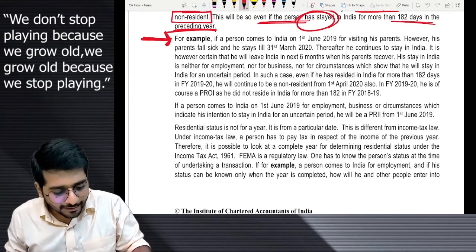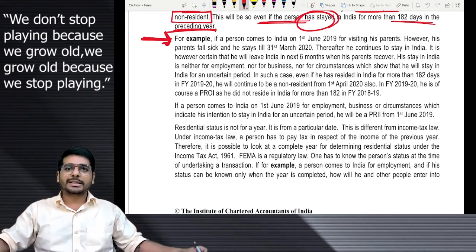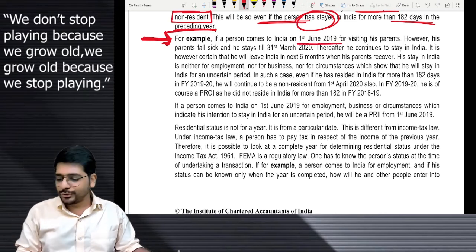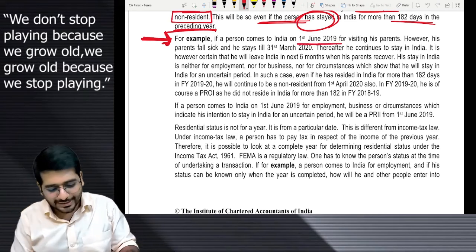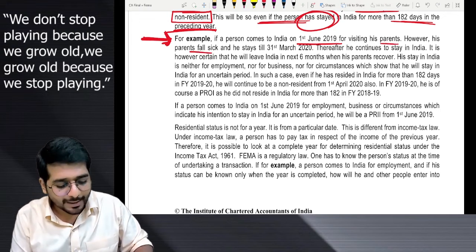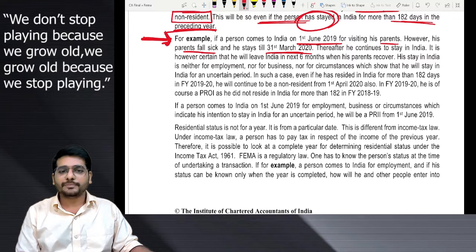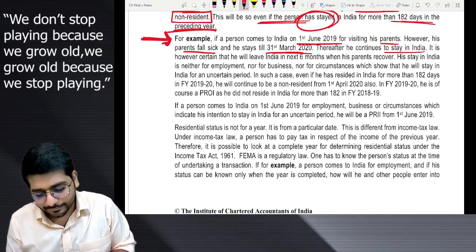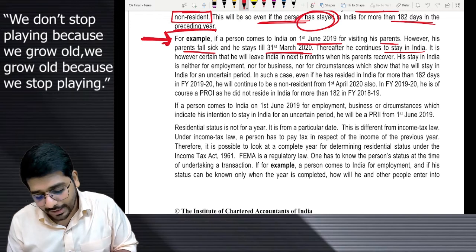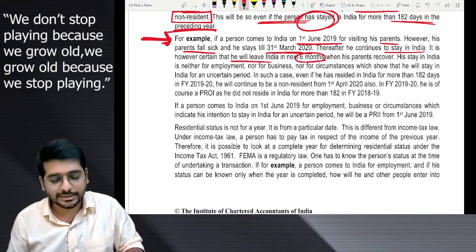This example which is given in your RTP is copy paste from the study material itself. What is the question? If a person comes to India on 1st June 2019, read the RTP question. I am reading from study material. Compare it. Visit his parents. However, parents are sick and he stays in India till 31st March 2020. Thereafter, continues to stay in India. After 31st March 2020, he continues for some time to stay in India. It is, however, certain that he will leave India in the next 6 months.